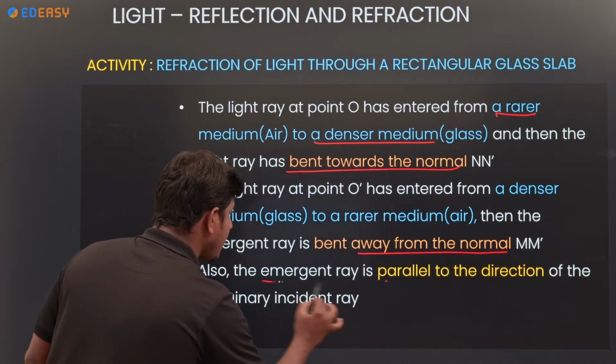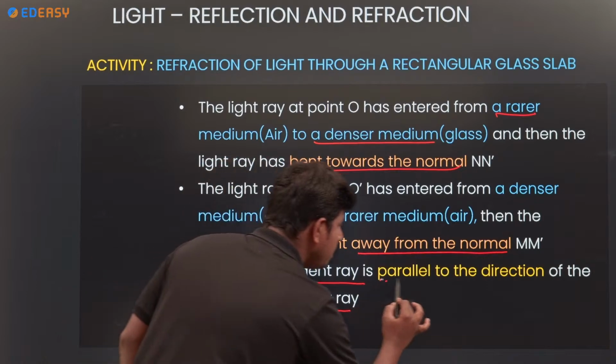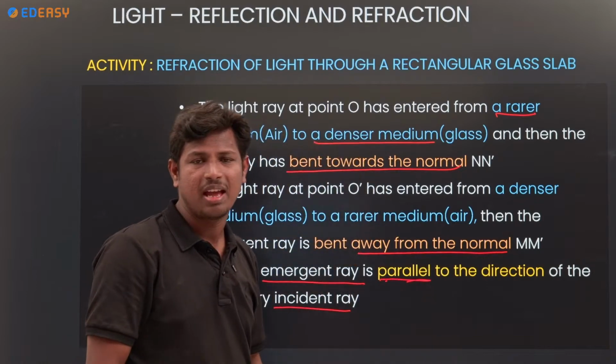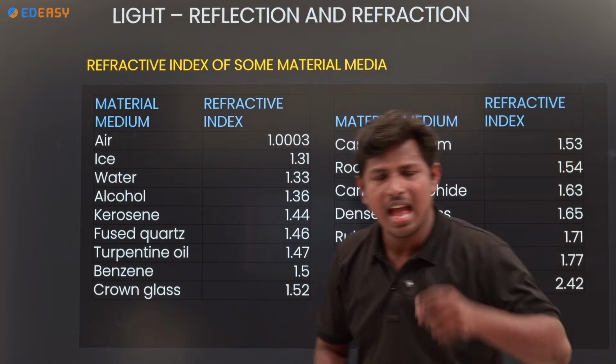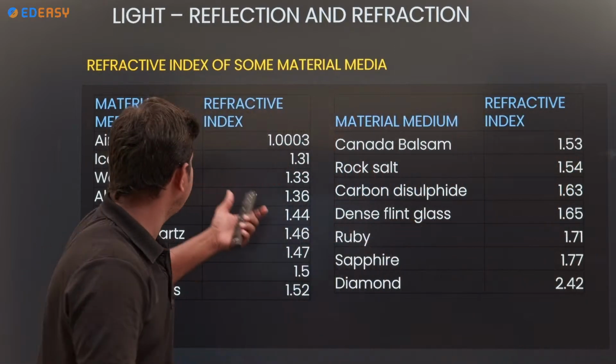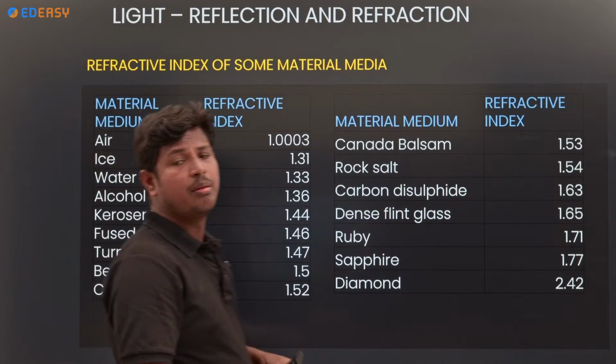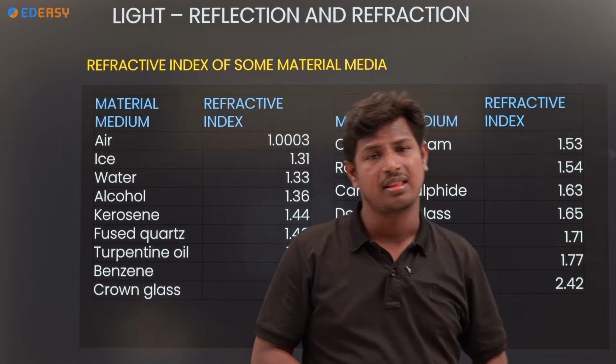How the emergent ray and the incident ray will be parallel to each other. Emergent ray and incident ray are both parallel to each other. Okay, and next, see here, a few materials' refractive indexes are given.